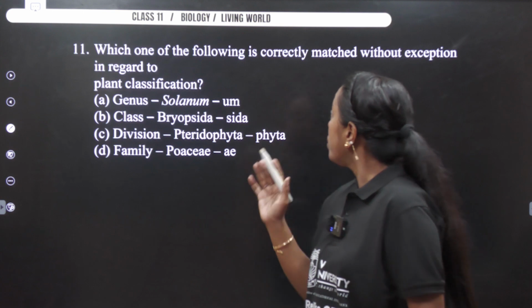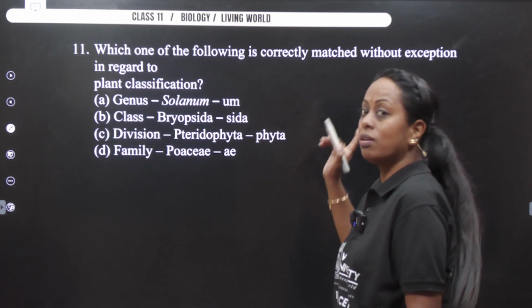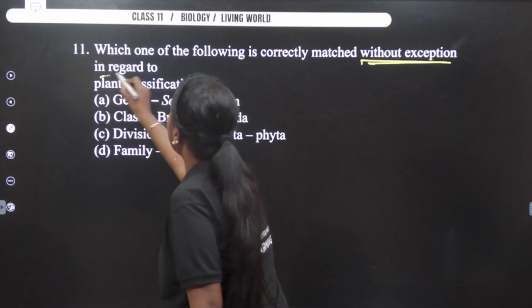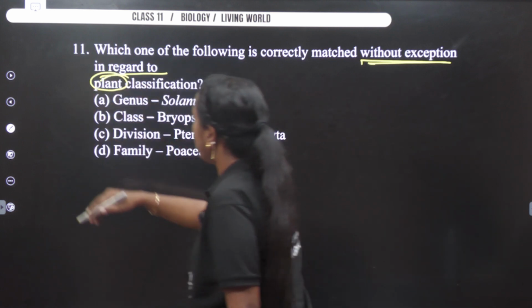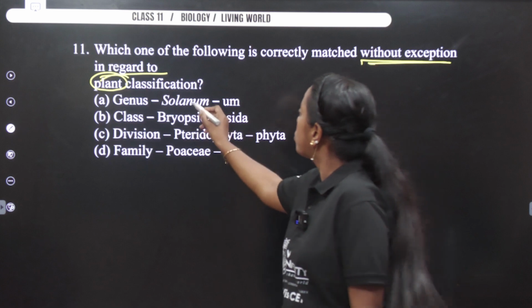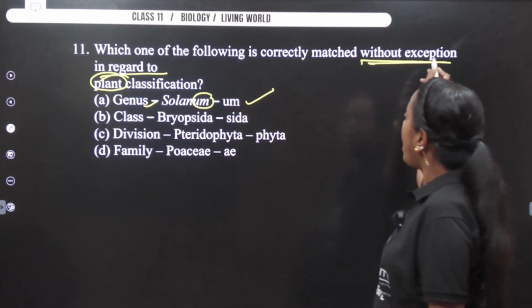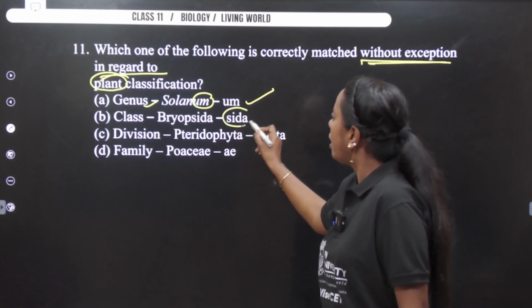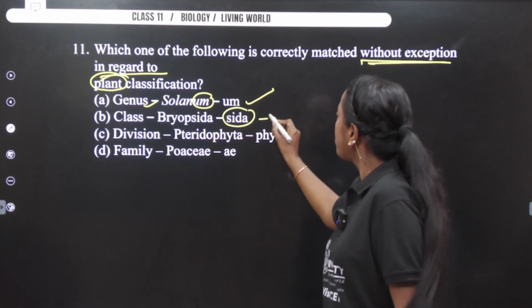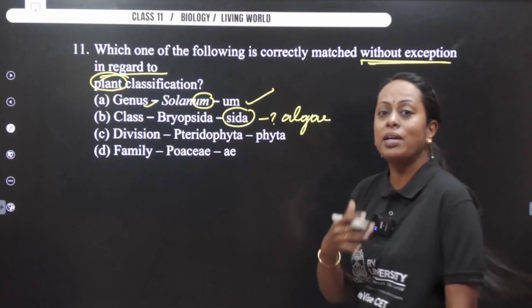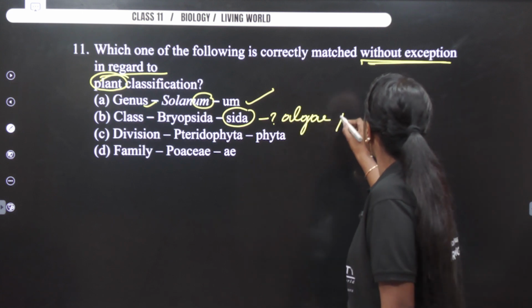Next question. Which of the following is correctly matched? See what it says. Without exception, in regard, he says plant. Okay, now let us see. Solanum for genus. Correct. The question told exception and it ends with sida. But question yourself, if it is algae, what am I supposed to end it with?